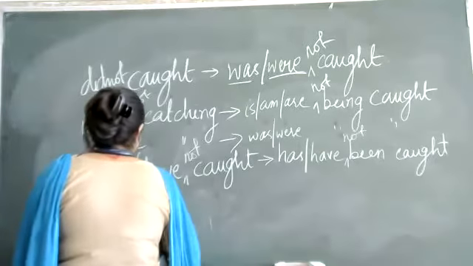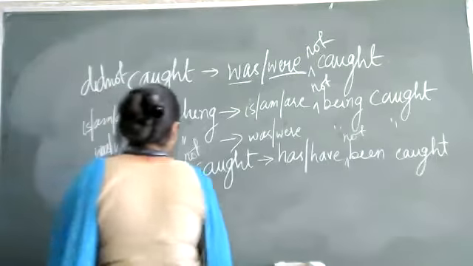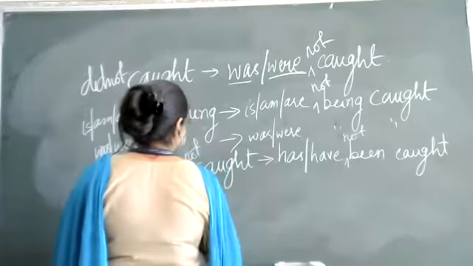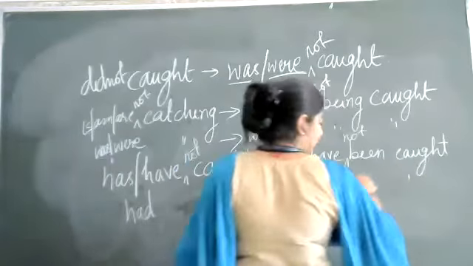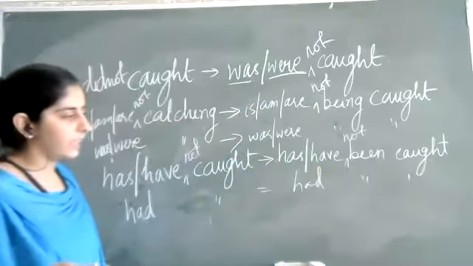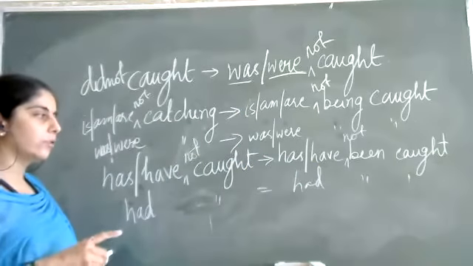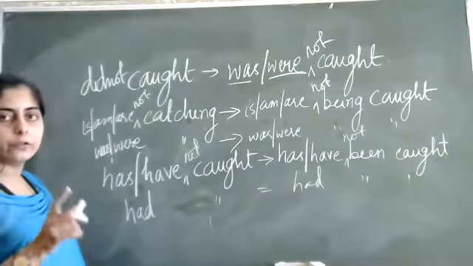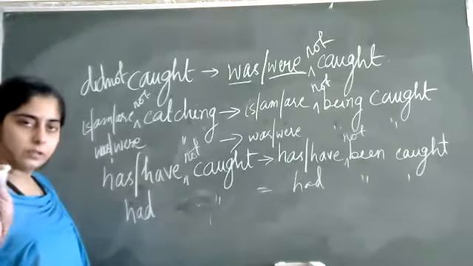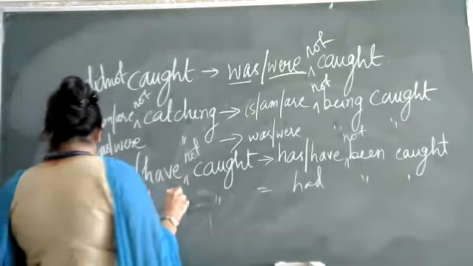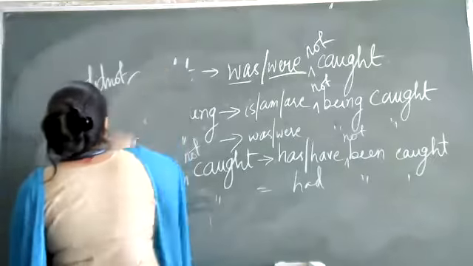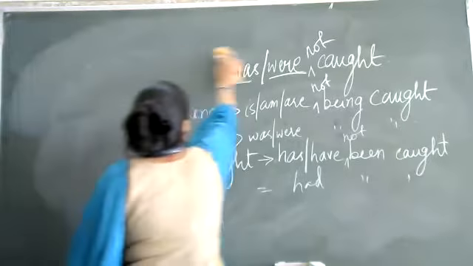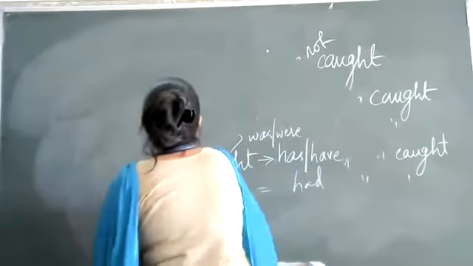Similarly goes for past tense also. Had been, had caught, had been caught. Has, have की जगह पे क्या आ जाएगा? Had आ जाएगा. Has you know will be used for singular and have you know will be used for plural. Okay. I hope all these verb forms were clear to all of you.